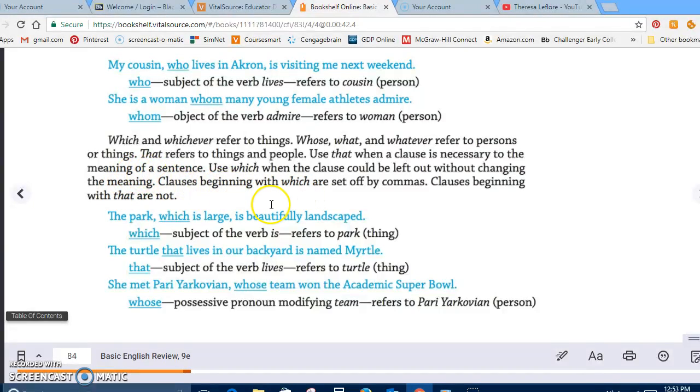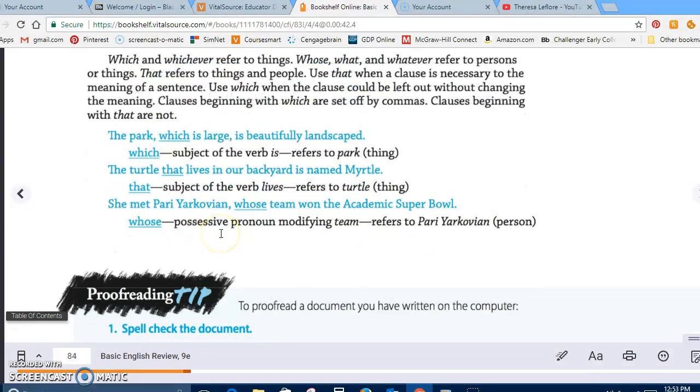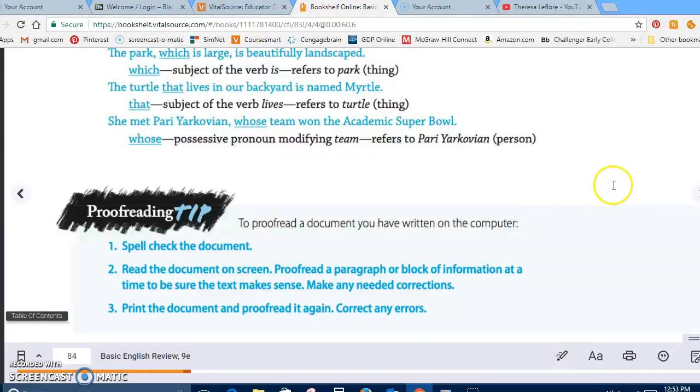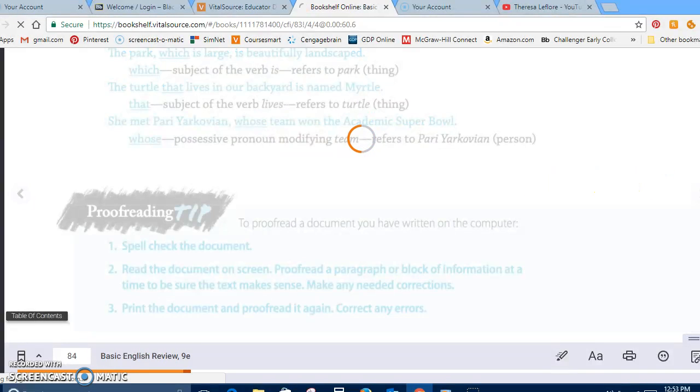Clauses that begin with which are set off by commas. The park, which is large, is beautifully landscaped. The turtle that lives in our backyard is named Myrtle. These are just examples. Let me flip over to the next page here for us.